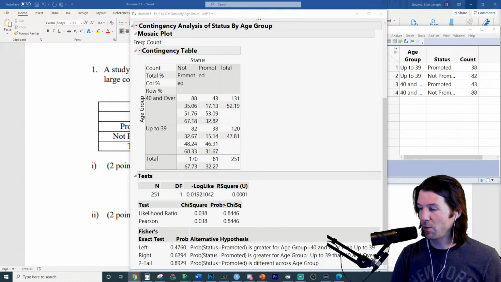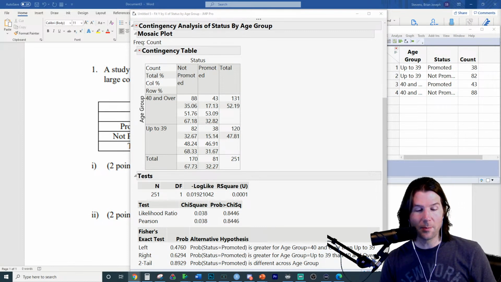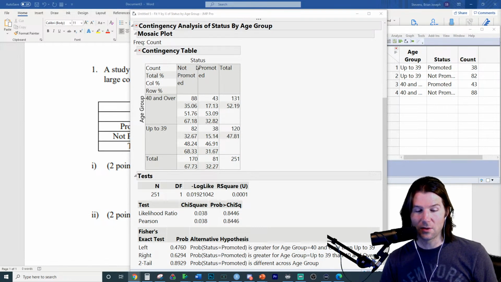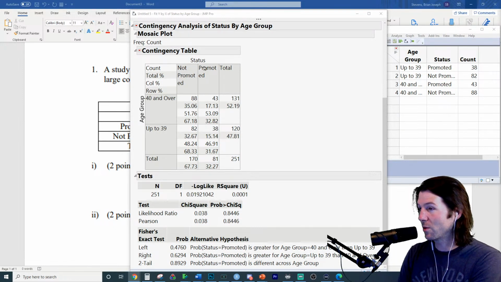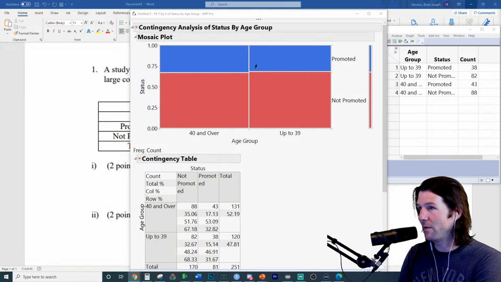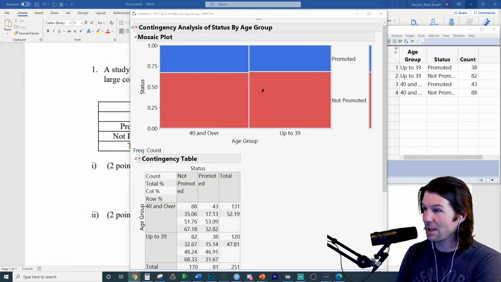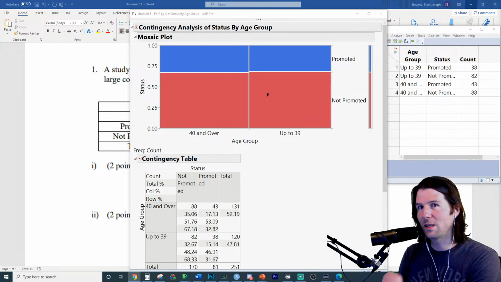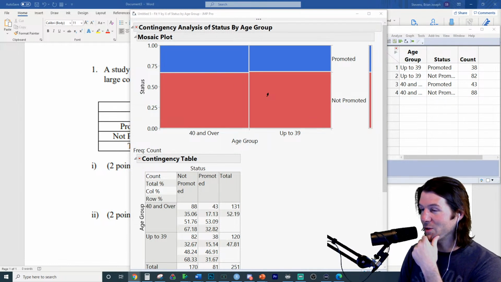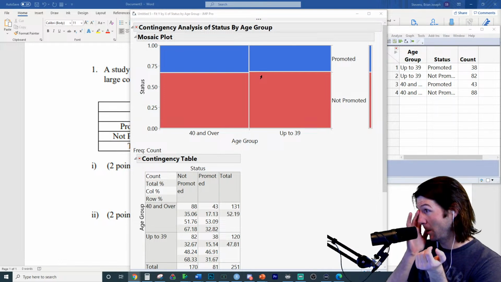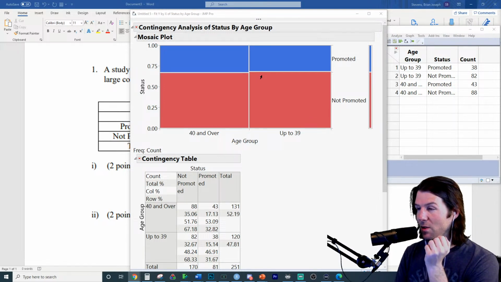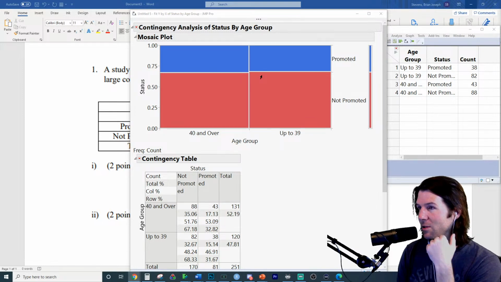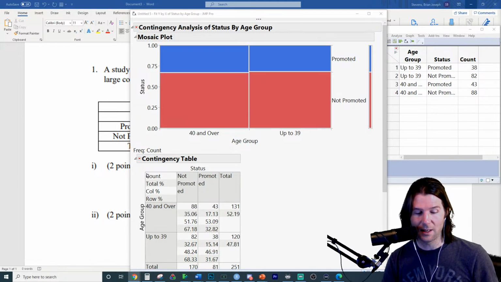You do not need to know this at this point, but in 201, here's the null hypothesis: age group is associated with status. And then the alternative will be age group is not associated with status. So what would you say right here? Did I get that right? The null is that age group is not associated. The alternative is that they are associated. You're looking for evidence that they are associated. I think I just made a mistake and reversed it. So it looks like we would still believe they're not associated. I would say I fail to reject the null that they're not associated. I continue to believe that. I do not have evidence of an association between age group and status.